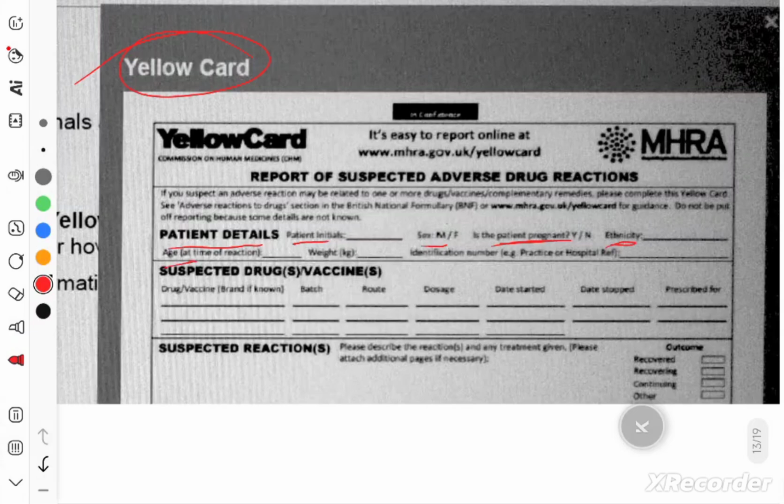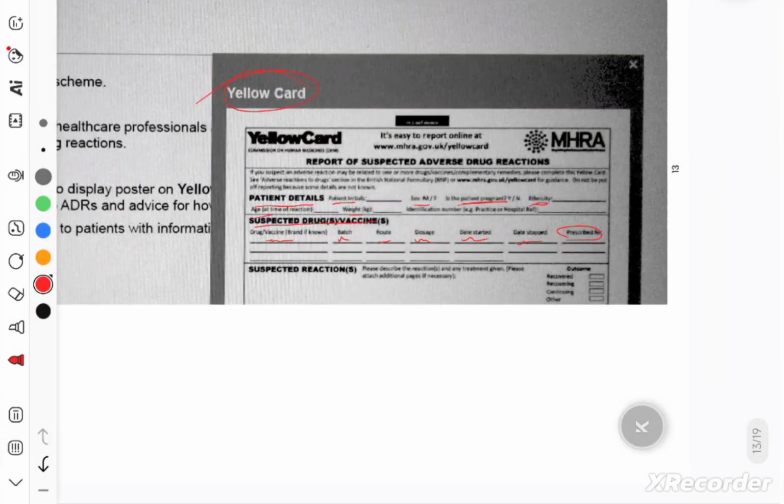Ethnicity, age, weight, the suspected drug, the batch number of whatever drug we gave, the route of administration, whether it was given orally or intranasally or rectally, vaginally, all the relevant information. Then we have the dosage, when it was started, when it was stopped, and for what it was prescribed, the indication of that particular drug.